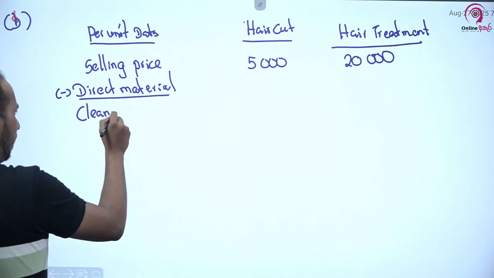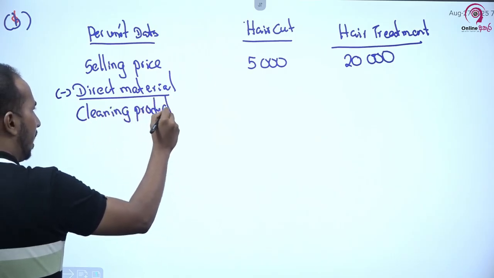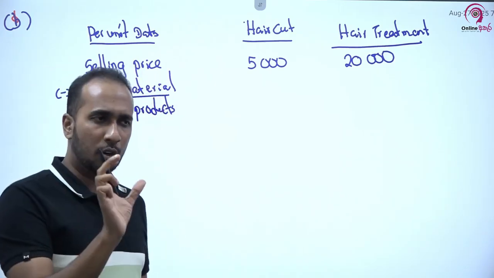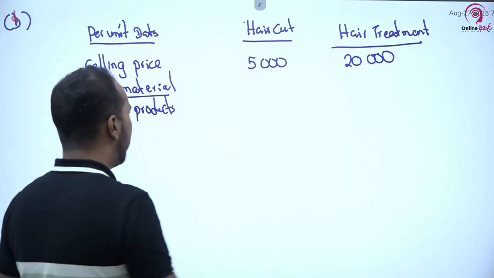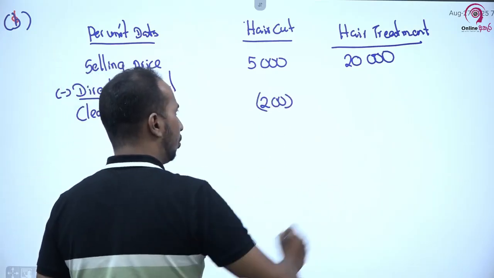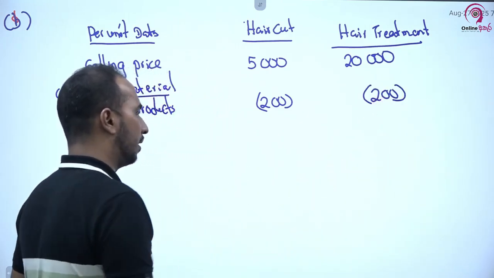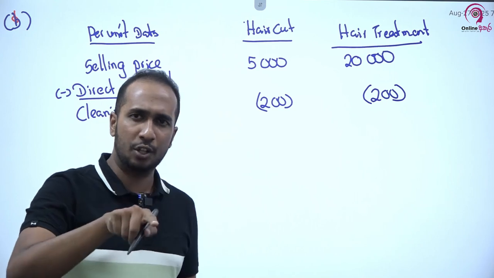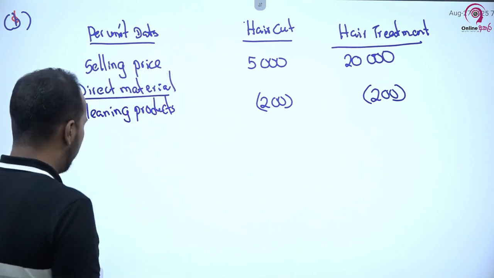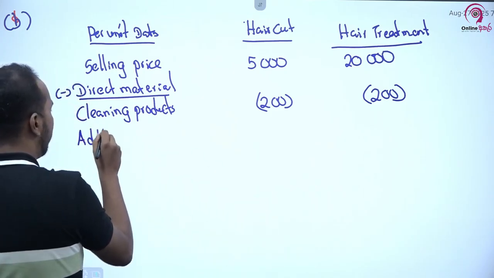The question says cleaning products are used to wash the hair. So per wash or per client, the cost of cleaning product that we are consuming is 200. These are available in the question, I read with you. 200 per client. In addition to that, if the client is going for a hair treatment, we have to use some kind of additional material.